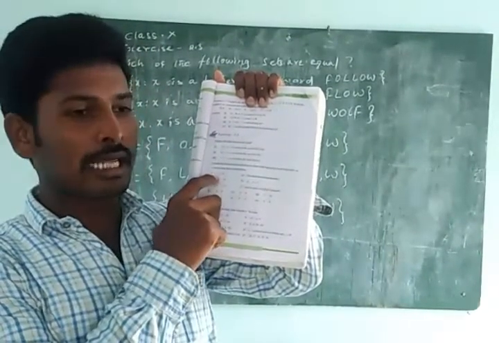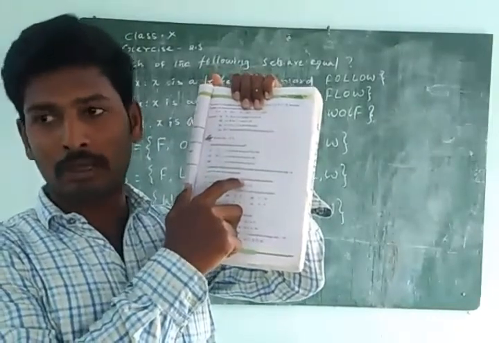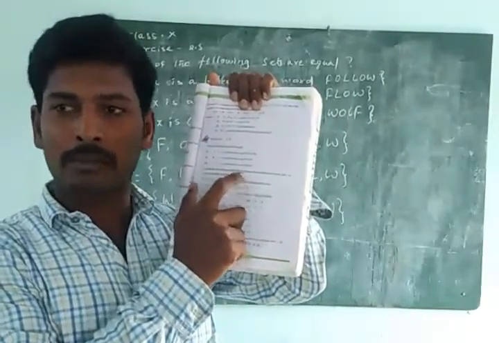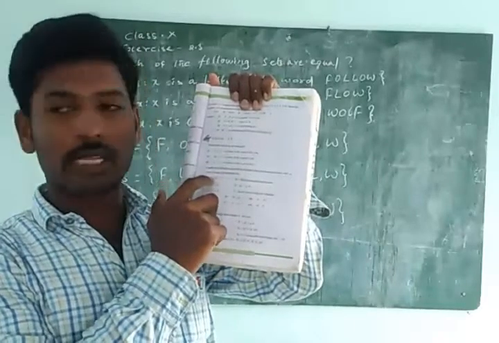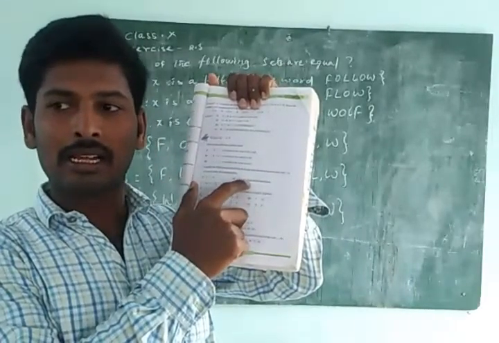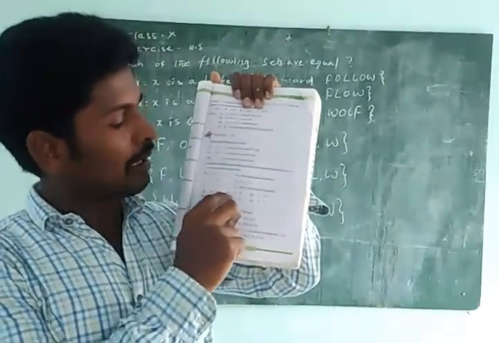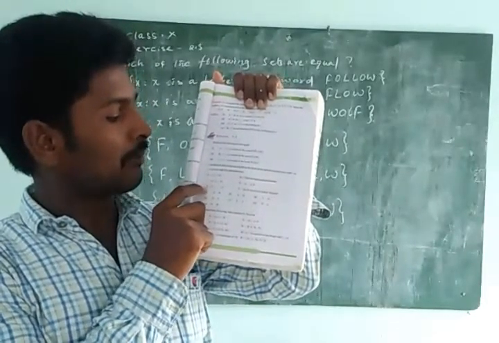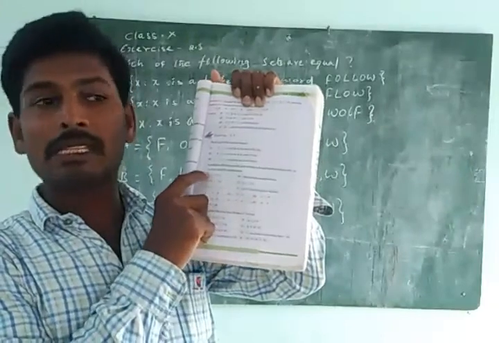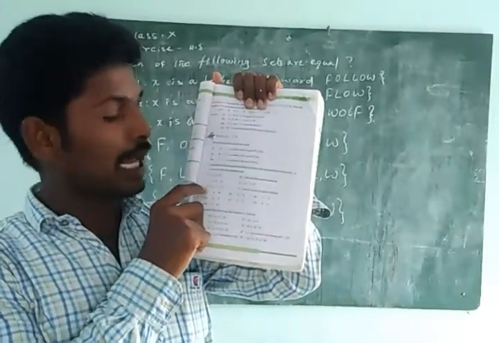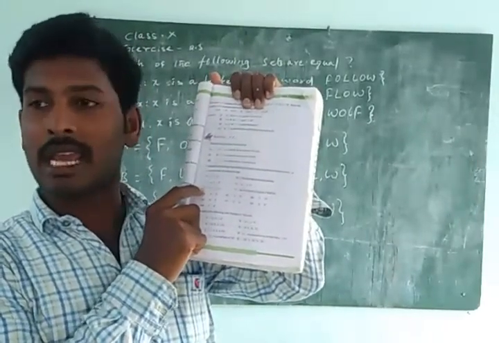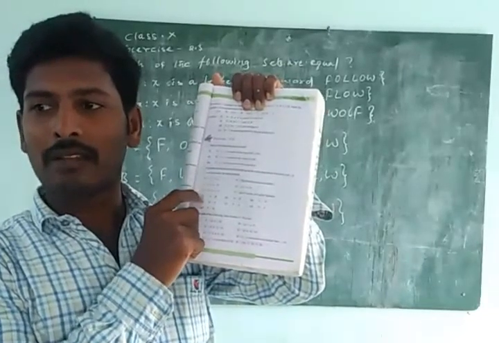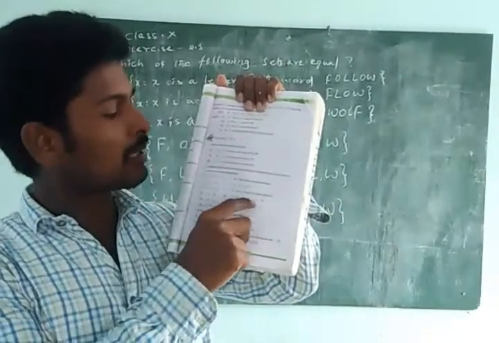Here A is 1 to 3, and B is the first 3 natural numbers, 1 to 3. Are A and B equal or not equal? Equal. Then A and E. Look at sets A and E. A is 1 to 3, and E is A, E, I, O, U. Both equal or not equal? Not equal.